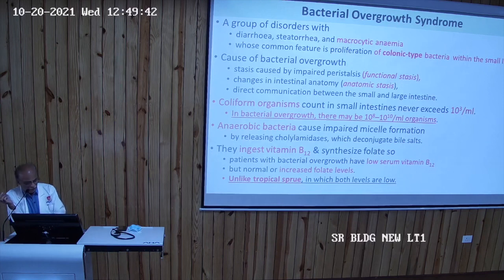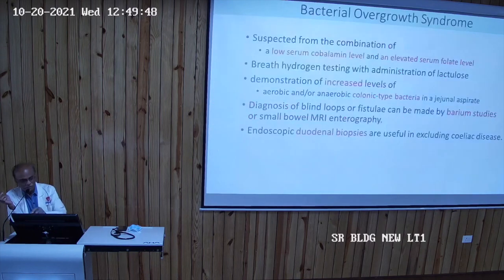In tropical sprue, both are low, but in bacterial overgrowth, folates are high. So the clue is low serum B12 and elevated serum folate levels, and colonic type bacteria in the jejunal aspirate. Barium study and duodenal biopsy will also confirm our diagnosis.